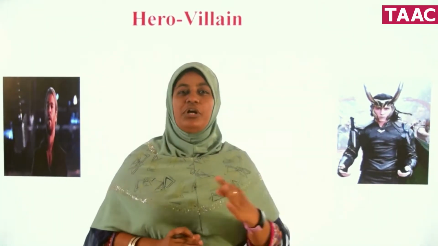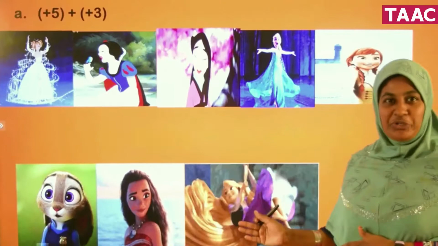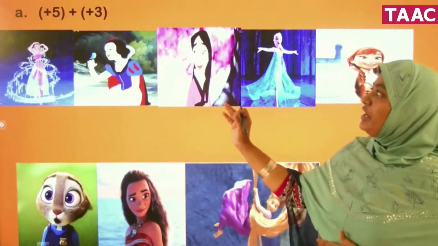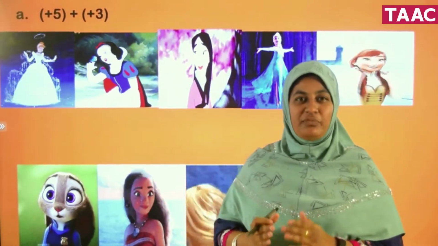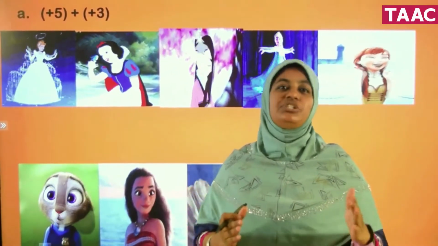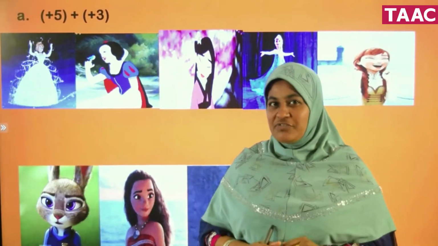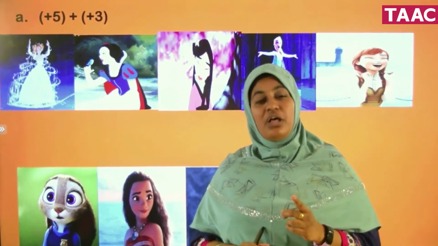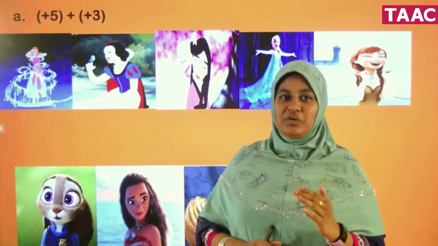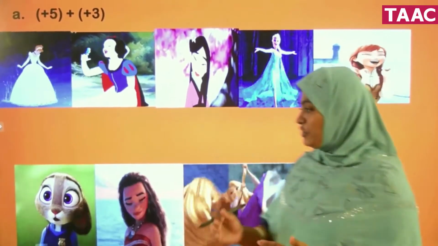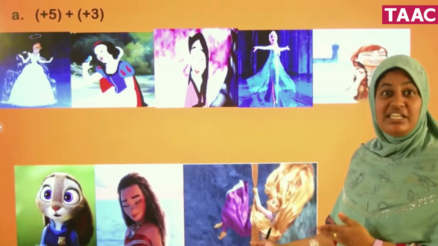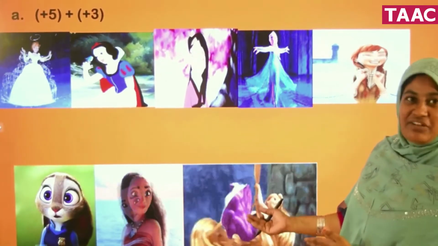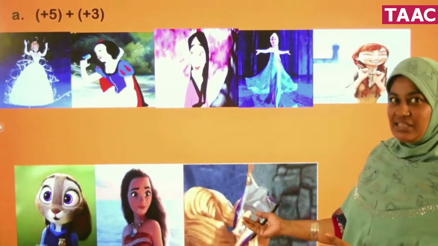Now, we will move on to the concept. First I have taken a sum which gives plus 5 plus 3. That is positive 5 added to positive 3. Do you remember the first rule? Positive means heroes or you can take heroines. You can see the board here. These are your favorite Disney heroines, right? Shall we do the sum by playing it as a game?